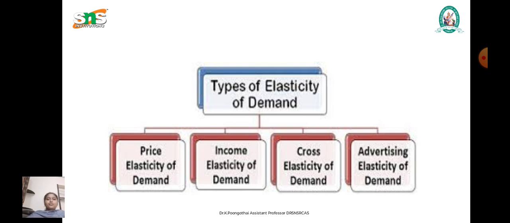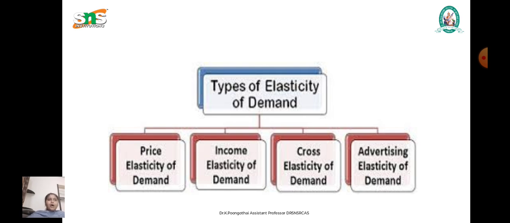Next we are going to income elasticity of demand. This measures how quantity demanded changes as consumer income changes: the percentage change in quantity demanded divided by the percentage change in income. Here we have positive, negative and luxury goods.